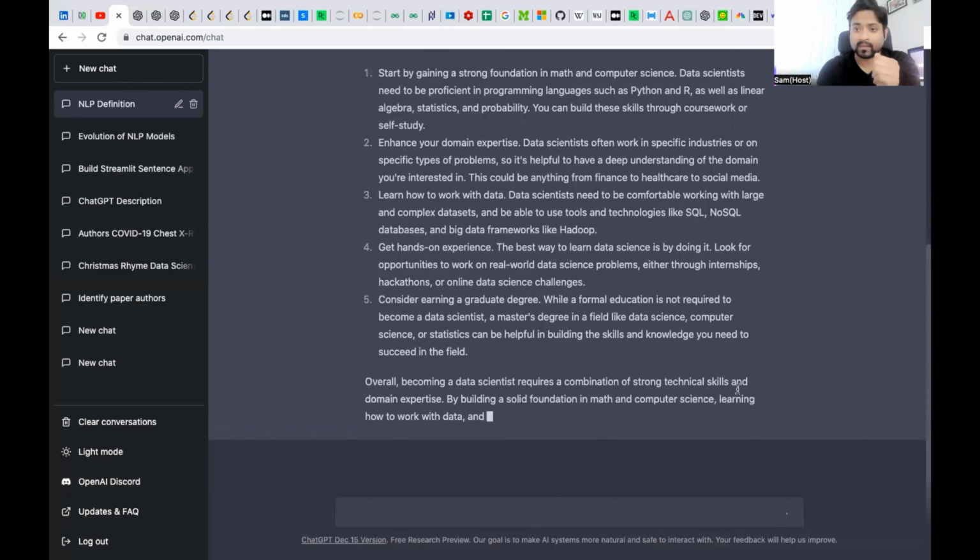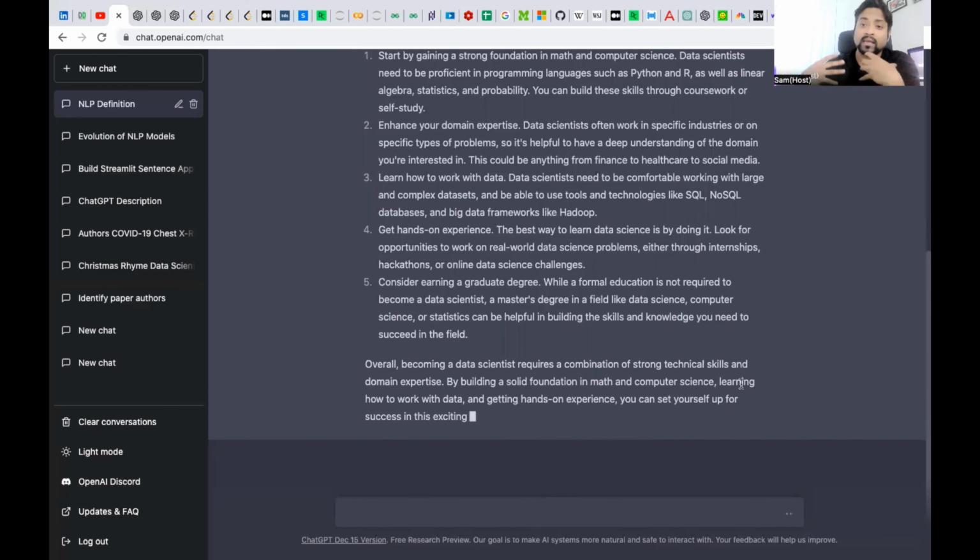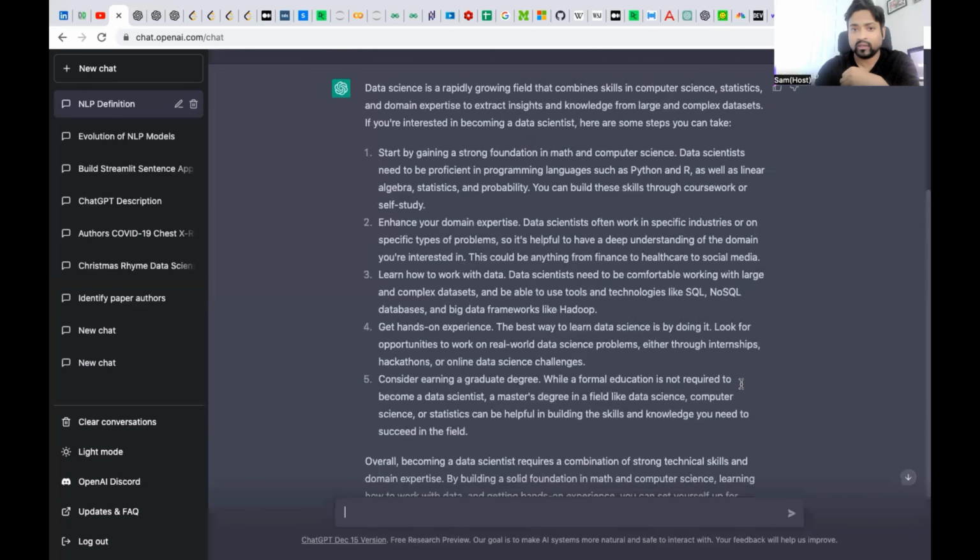Here, ChatGPT is doing the text summarization or document summarization work at the back end before it starts giving you an answer. This particular sentence and this whole paragraph properly encapsulate the idea of data science and what it requires to become a data scientist. So now let's see what else it can do.